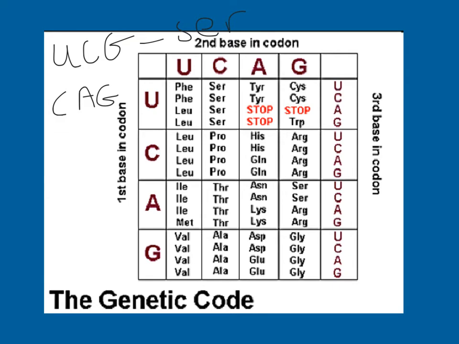Again, remember AUG is a start codon. It codes for methionine. It tells the ribosome to start protein synthesis. And then notice that there are 3 stop codons. You don't have to memorize those because they're always going to be on the codon chart. So protein synthesis would continue until it reaches a stop codon. Once it reaches that stop codon, the protein has been made and it's going to be released. Messenger RNA will basically be broken down because the protein has been made and it's no longer needed, and the process would continue when another protein needs to be made.